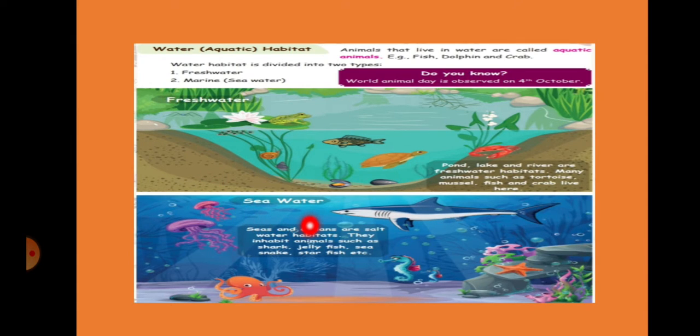Seawater or marine water means salty water. Only a few animals live in salt water. They cannot live in fresh water, and freshwater animals cannot live in seawater. World Animal Day is observed on 4th October. So water habitat again has two types, freshwater and marine water. Freshwater means pond, lake, rivers. Seawater is nothing but seas and oceans. Only this we have learned.